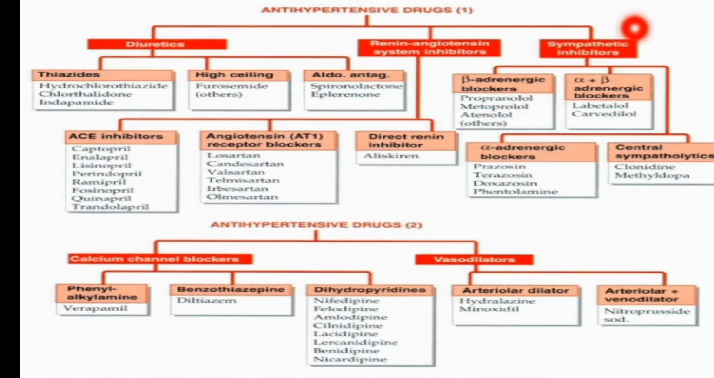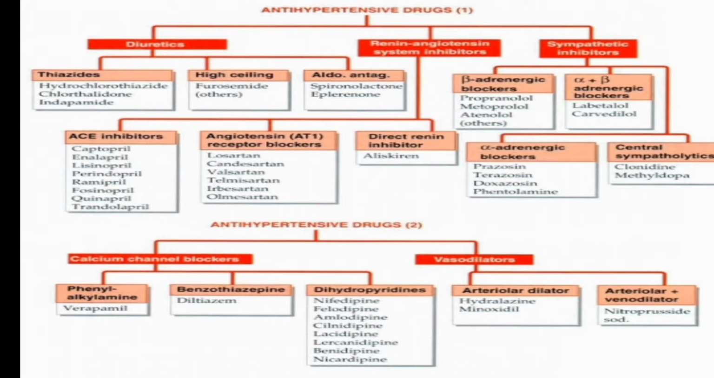Coming to the third classification, sympathetic inhibitors. These are beta adrenergic, alpha plus beta adrenergic, and central sympatholytics. The beta blockers are propranolol and metoprolol; alpha blockers are prazosin and terazosin; alpha plus beta blockers are labetalol and carvedilol. Coming to the central sympatholytics, clonidine and methyldopa. So these are some of the classes, and the remaining class is calcium channel blockers.